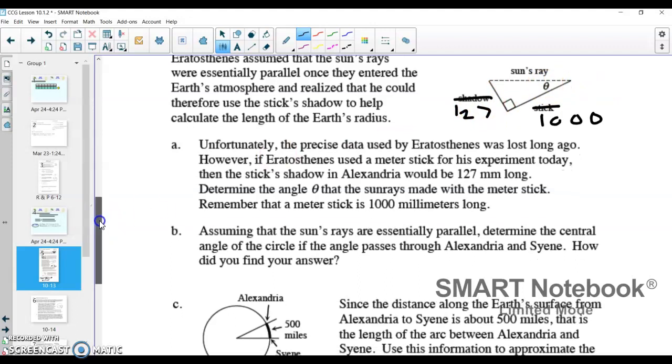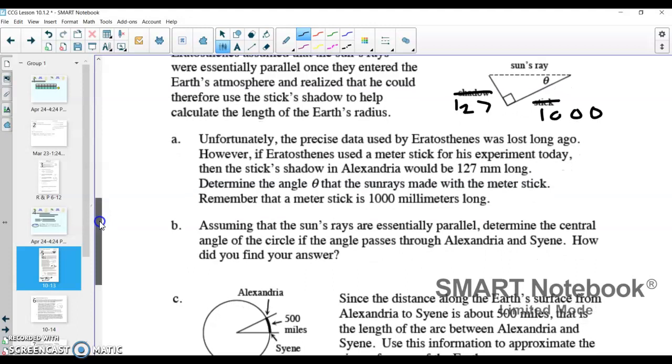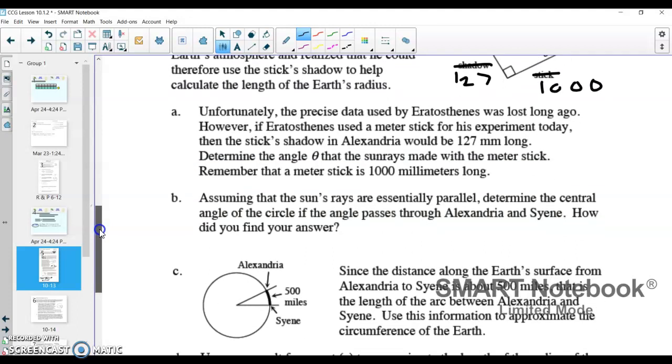All right, that's just the first step in figuring out Earth's circumference, and a really important step actually, because this next part to me is a little hard to see but very cool. All right, so we assume that those sun rays are essentially parallel.